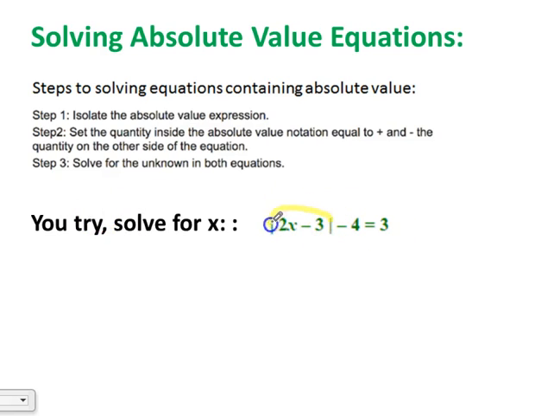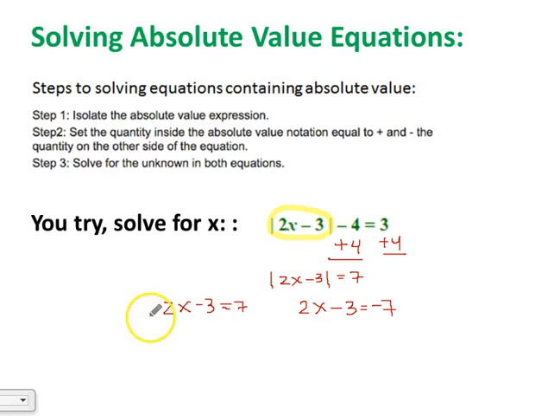All right, so first we need to get our absolute value expression all alone. And right now it's not. It's being subtracted by 4. So before we can set up 2 equations, we need to isolate that. We're going to do that by adding 4 to both sides. And then we've got the absolute value of 2x minus 3 equals 7. Now we can set up our 2 equations where we're going to have 2x minus 3 equals 7, and we're also going to have 2x minus 3 equals negative 7. And then we're going to solve for x in each of them.